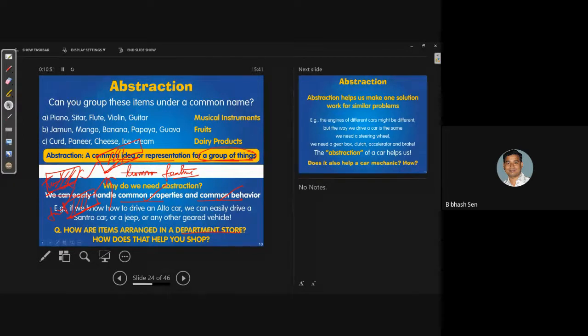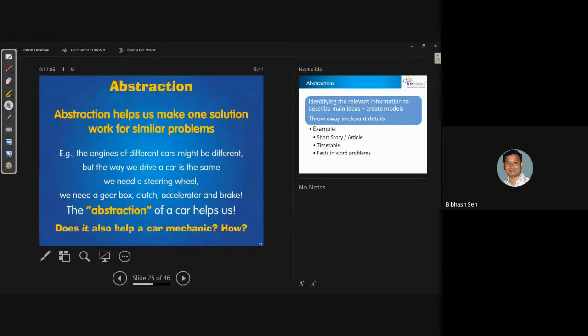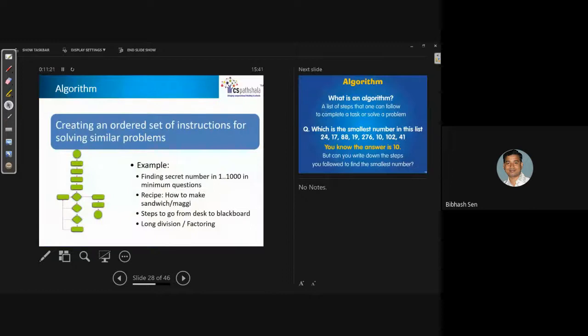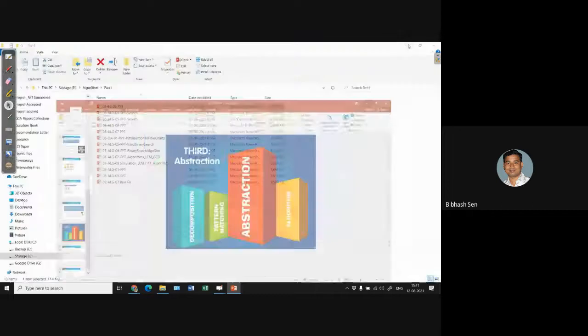We should teach all the students, for any problem, if there is any minimum chance to find the abstraction, to do so and then think about the problem. Abstraction helps us make one solution work for similar problems. That's why in the algorithm I will find the abstraction part easily. Before coming to this part, I will help you understand a little how abstraction will help us get the solution.